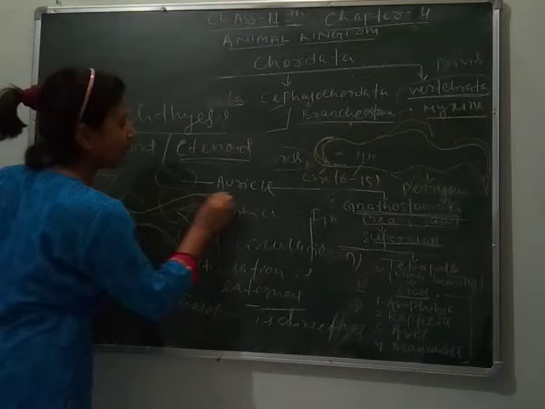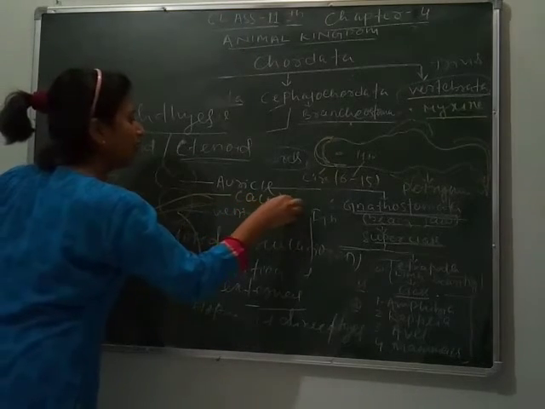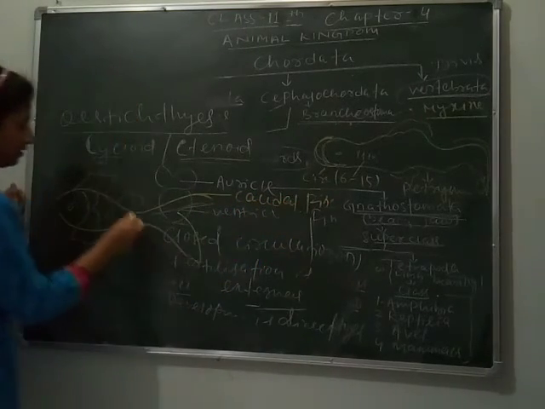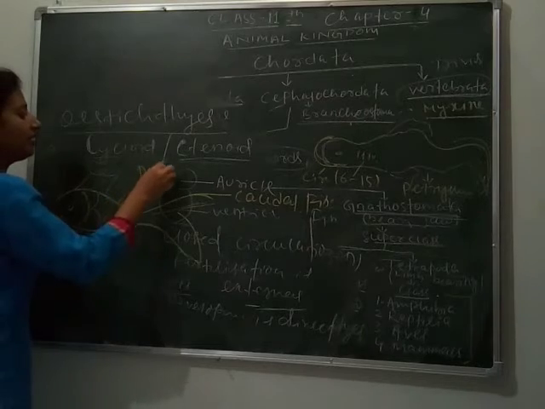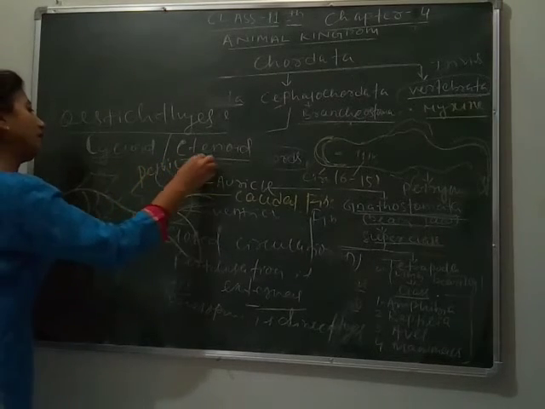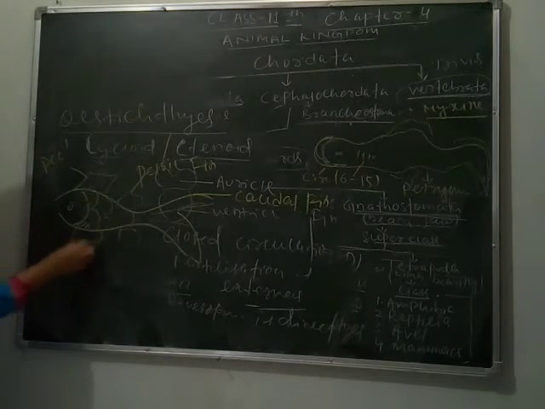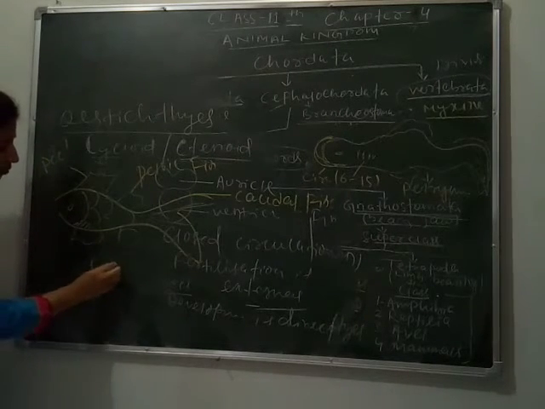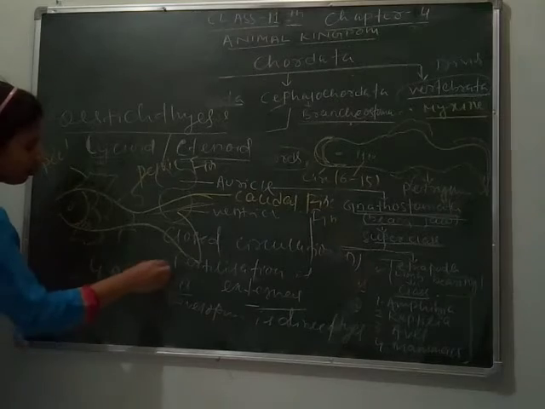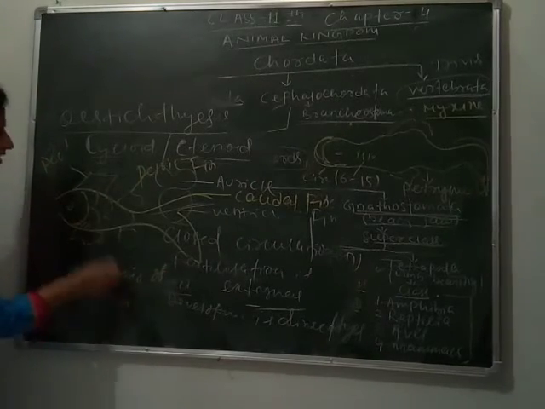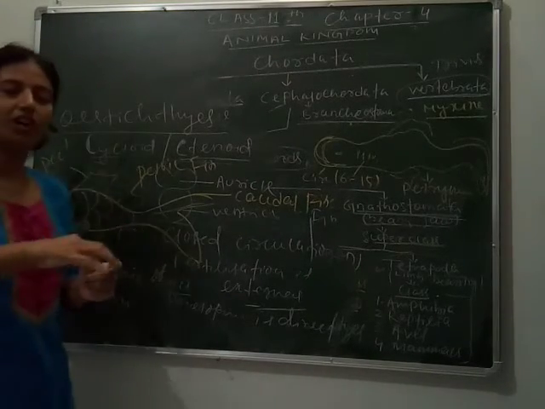This is the caudal fin. This is the pelvic fin. This is the pectoral fin. Here the gill slits are present, four pairs of gill slits just below the mouth.